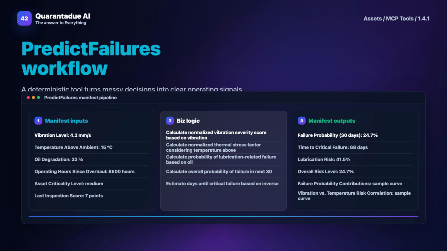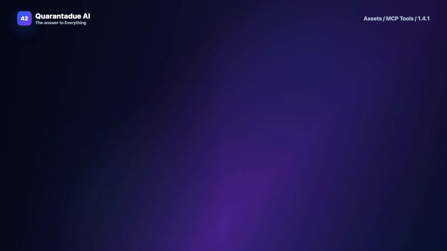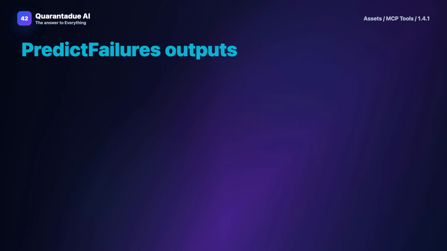You can also run scenario models to test what-if situations like changing operational conditions to see how failure risks shift. This helps in planning maintenance without disrupting operations.